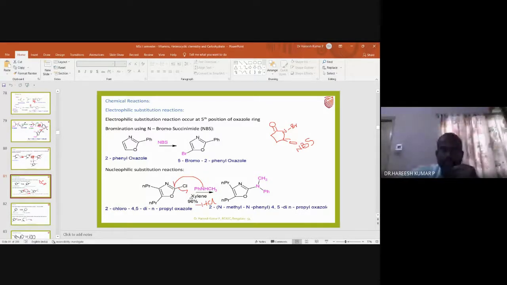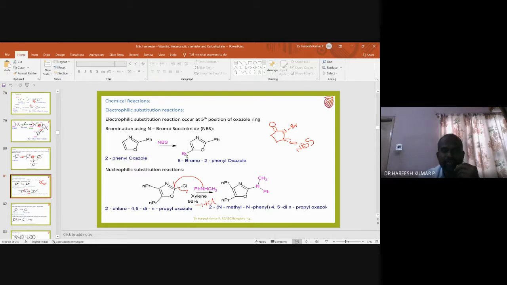Tosylate also acts as a leaving group. Once the nucleophile, here N-methyl aniline, approaches, the lone pair reacts with this carbon and chlorine goes out. There will be a new bond formation between this carbon and this nitrogen. That is how nucleophilic substitution occurs at the oxazole, more particularly at the second position.